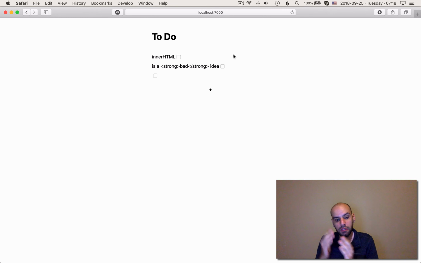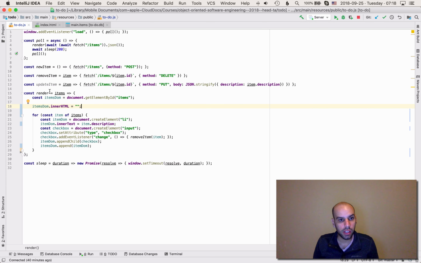We want to see the differences between items coming from the server and the elements in the items DOM, and only render them selectively. But now that you know all the DOM manipulation things, like create element and how to add elements to the DOM, reading that code should be relatively straightforward.